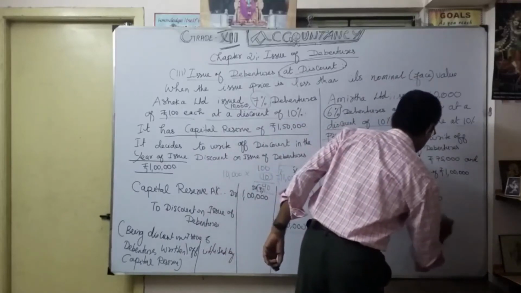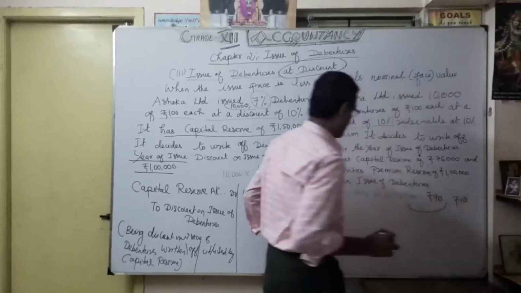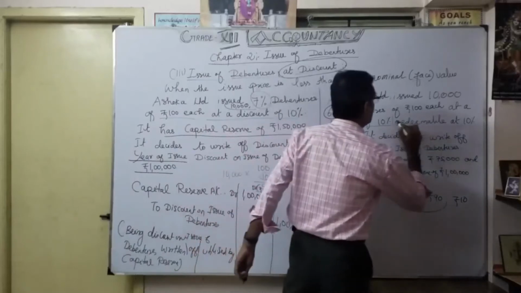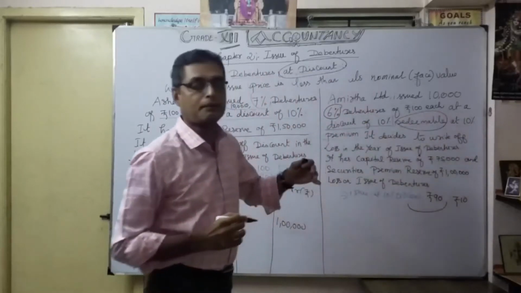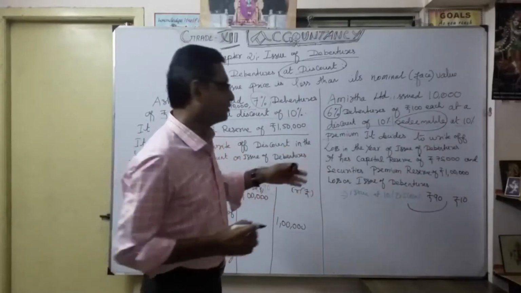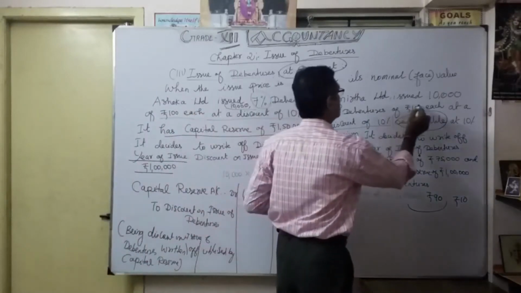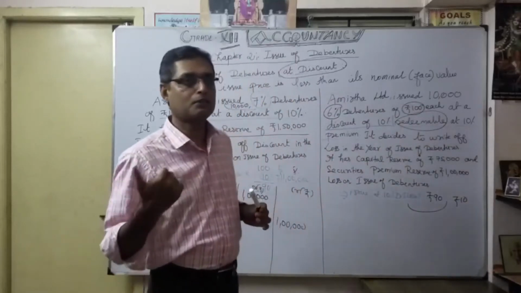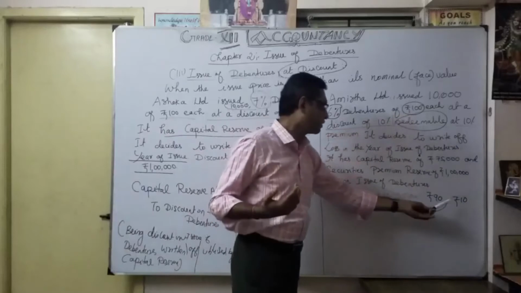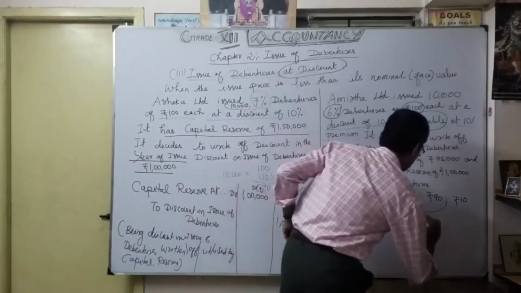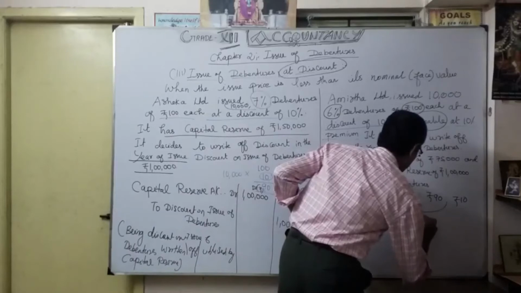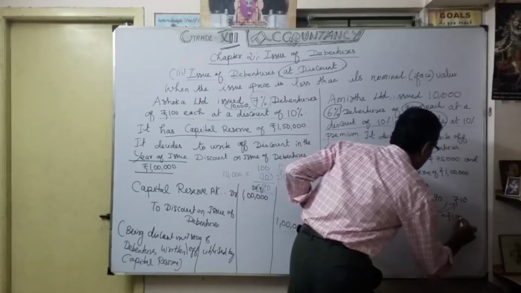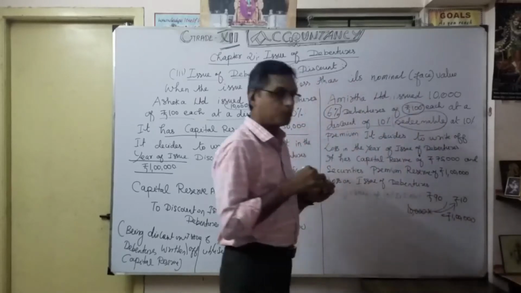So naturally, a discount of 10 rupees, I am losing at the time of issue. Again, at my redemption time, when I am going to repay, even though my 100 rupees is the nominal face value, even though I issue at a discount, so first 1 lakh the company is losing. That is 10,000 into 10 rupees. Okay, so 1 lakh I will mention it here. So 10,000 into this 10 rupees, so 1 lakh the company is losing at the time of issue itself.